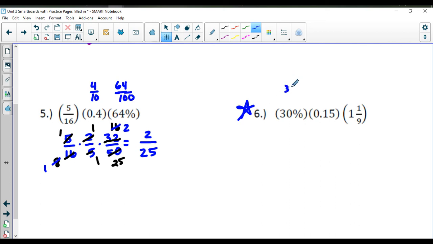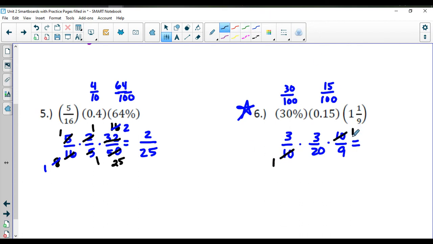So my first fraction, I did 30 over 100, which reduced to 3/10. 15 over 100, which I reduced to 3/20. And then 1 and 1/9, 9 times 1 is 9, plus 1 is 10/9. So I saw my 10s first. I'm going to reduce them because they're gone. 3 will go in once. It'll go in here 3 times. 3 will go in once. Will go in once. And 1 times 1 times 1. That's a nice thing. 1 times 20 times 1 is 20 then. So we get 1/20.